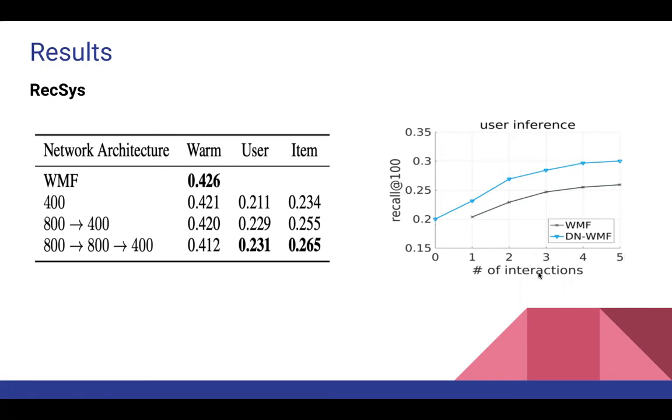And it can be seen the user transform with the model is giving better results than WMF. Since there is no user representation with WMF initially, the recall at 100 metric cannot be calculated.